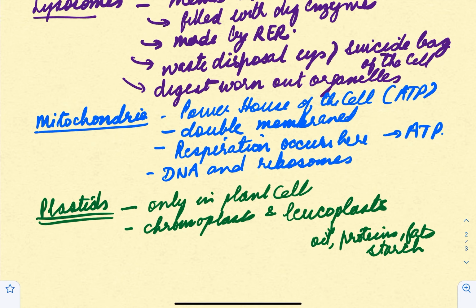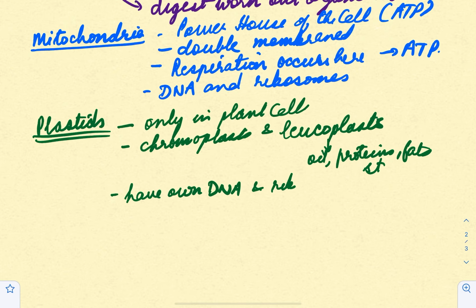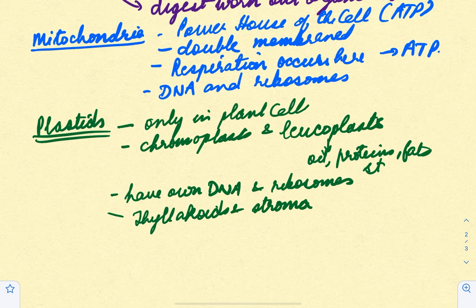And chromoplasts are the colored plastids, right? The flowers get their colors due to chromoplasts, and if chlorophyll is present in it, then it is referred to as chloroplast, right? And like mitochondria, plastids also have their own DNA and ribosomes. Now they are made of membrane layers called thylakoids, and there's this liquid called stroma, right? So that constitutes the plastids, the chloroplasts basically.